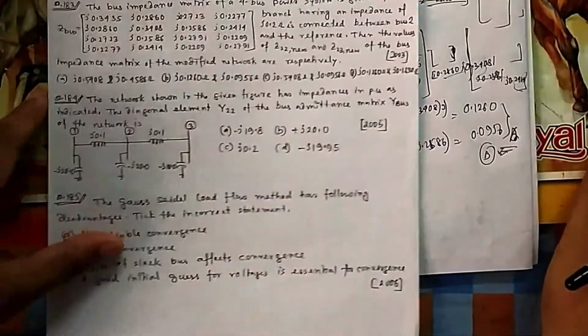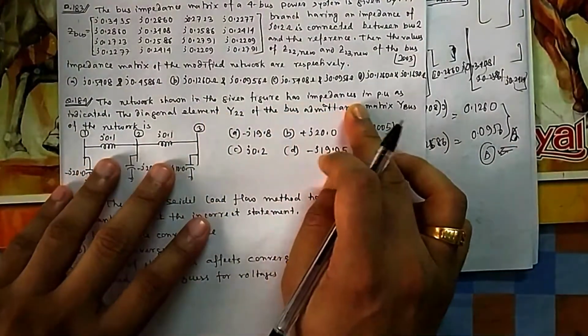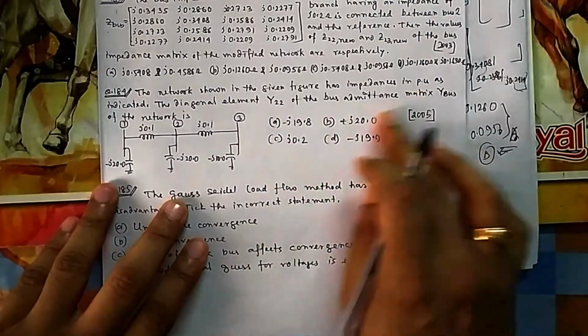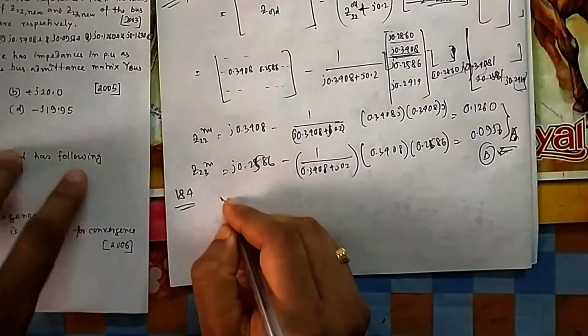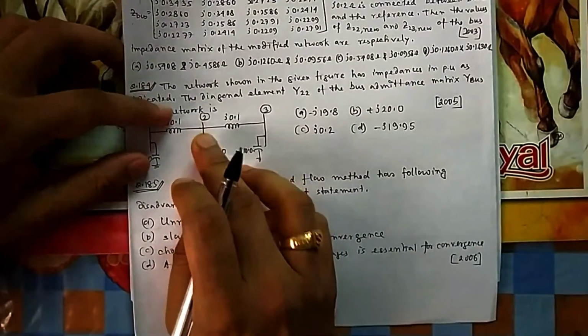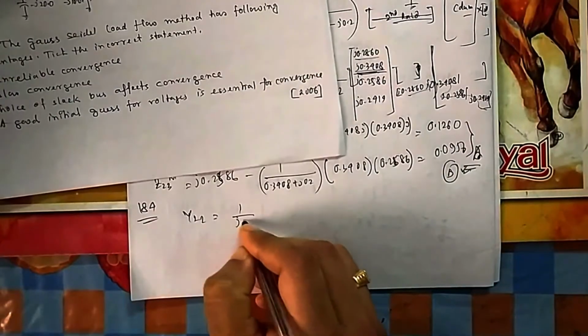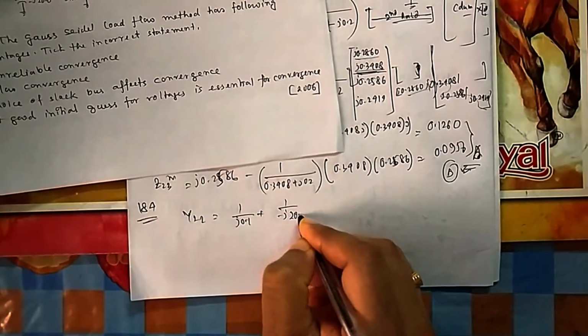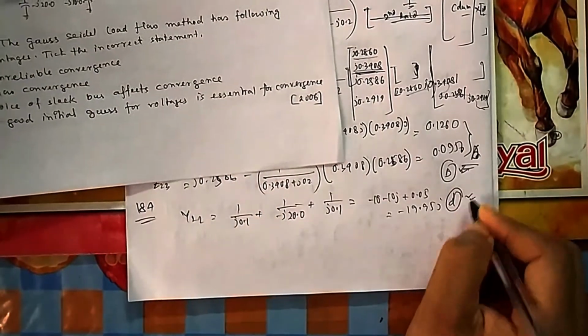Next, if you come to 184, the network shown in the figure has impedances in per unit as indicated. Find the diagonal element Y22 of the bus admittance matrix. So what will be Y22? You know all the admittances that are connected to bus 2, they will be added. So it will be 1 by j0.1 plus 1 by minus j20. So this is your option D, minus j19.9.